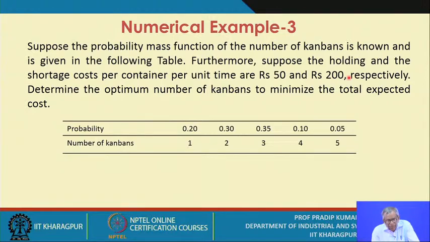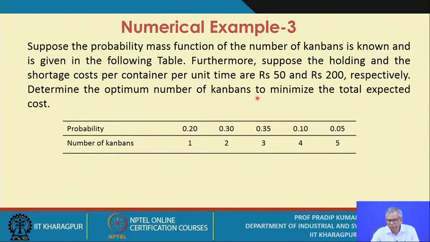So here the relevant costs are holding cost or inventory carrying cost, and the shortage cost or out of stock cost. So we have determined these estimates, and obviously we are assuming that these estimates are highly reliable. That means even if there is an error, it is an acceptable or tolerable level of error.